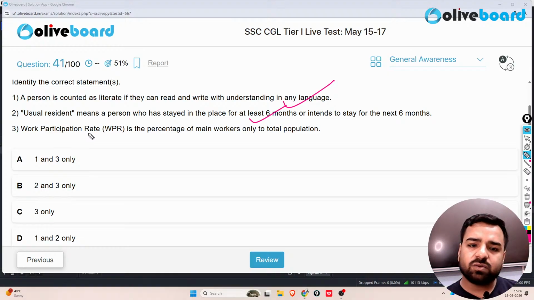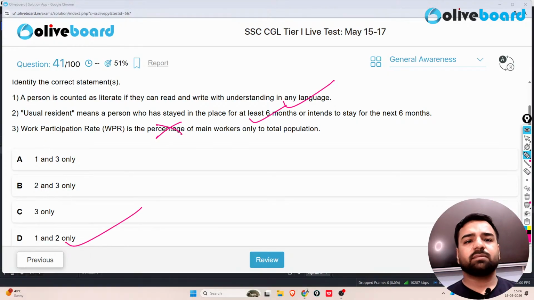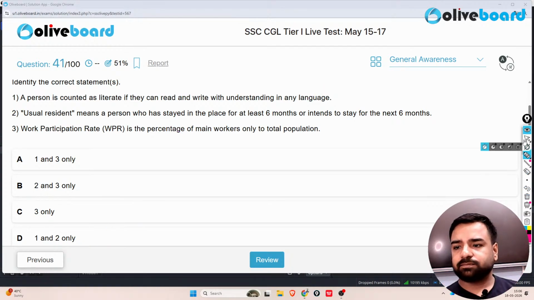Work participation rate is the percentage of male workers only to the total population. That's wrong. So you have 1 and 2. That is option D is the perfect answer. And yes, only 1 and 2 are correct here.